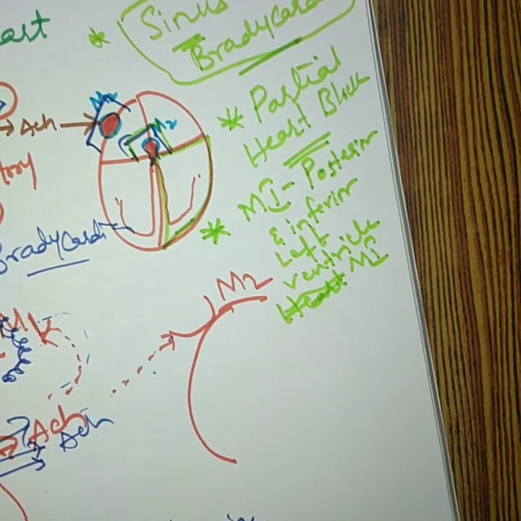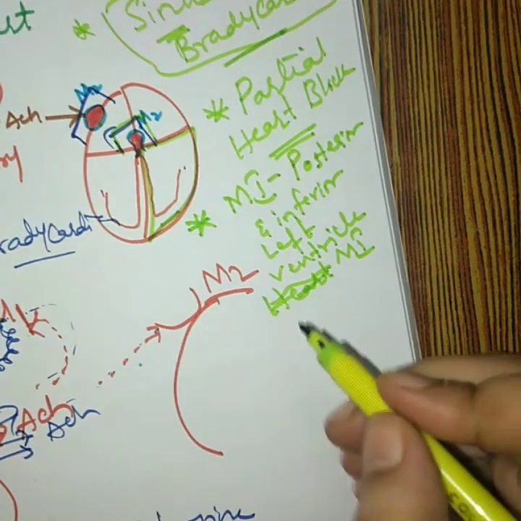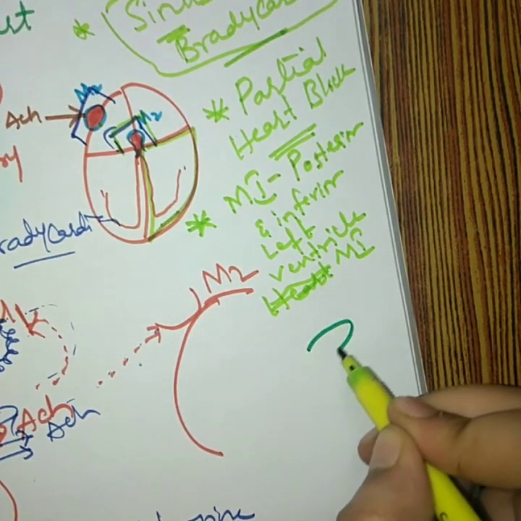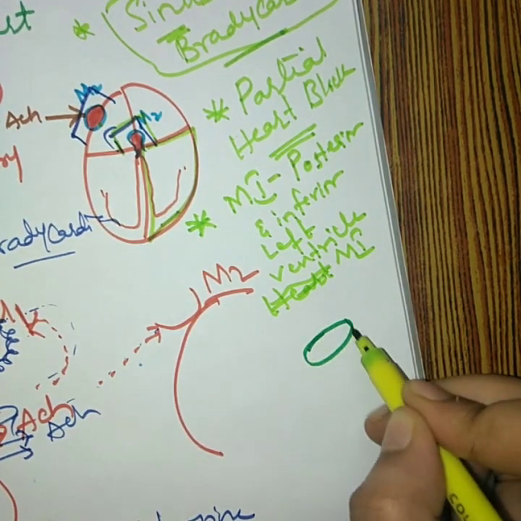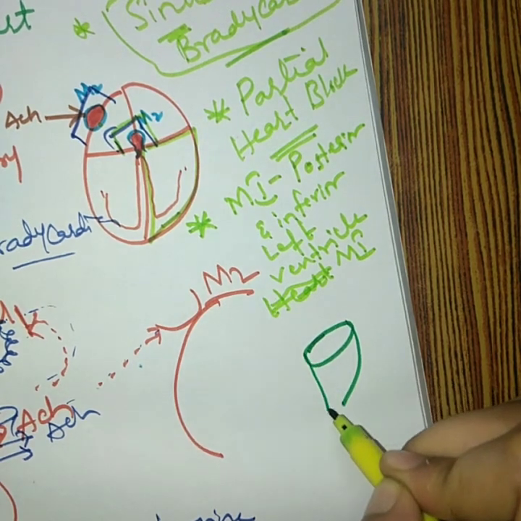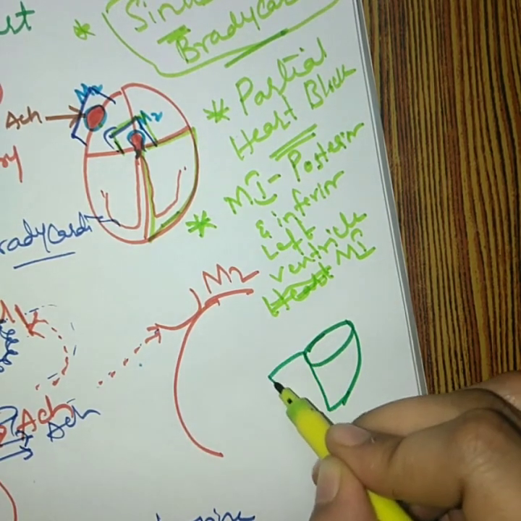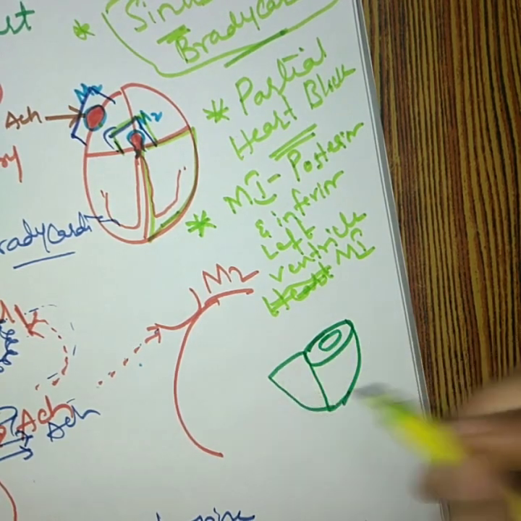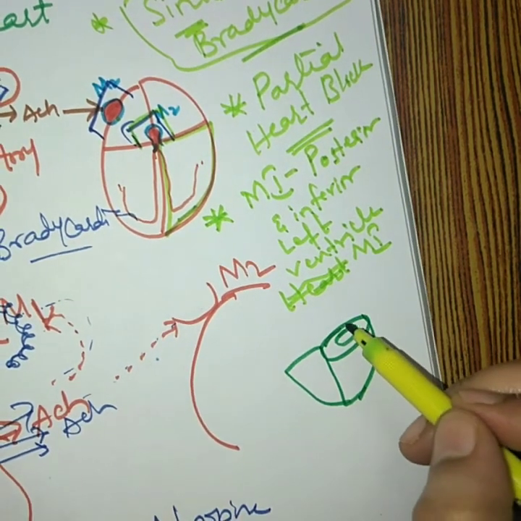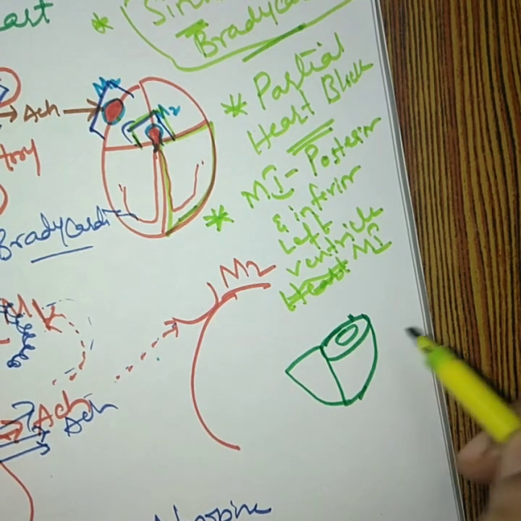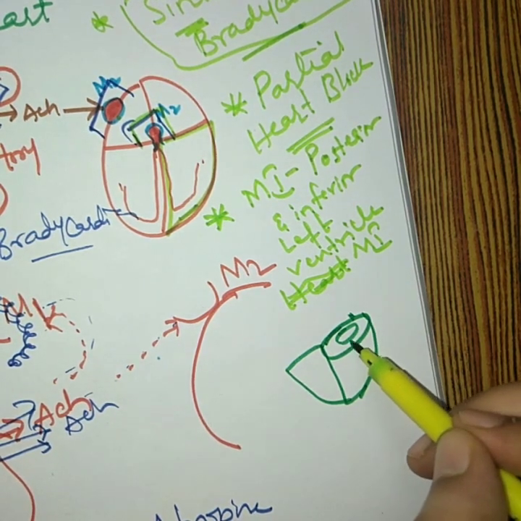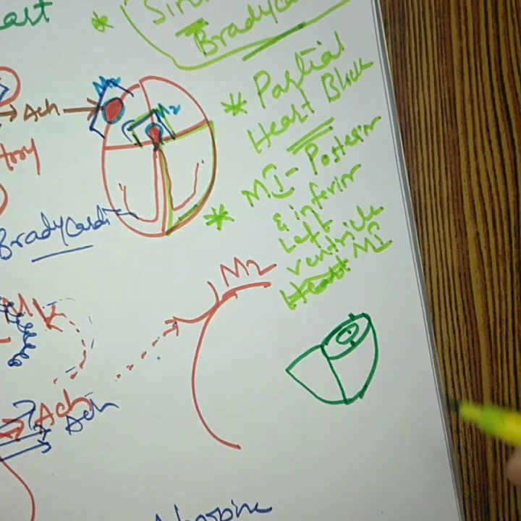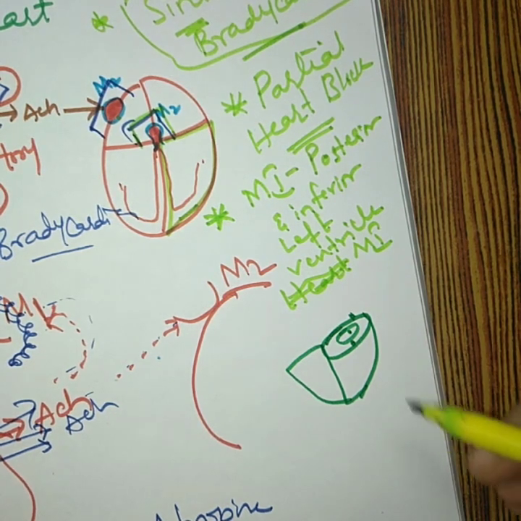Now you might be thinking what this condition is. Suppose this is your left ventricle and this one is your right ventricle. This is your posterior wall of the left ventricle, this is the anterior wall, and downwards you can find the inferior wall of the left ventricle.